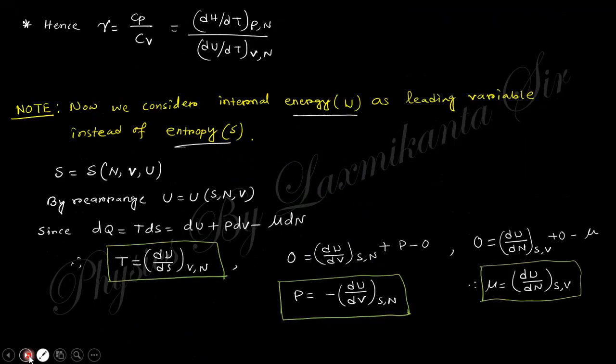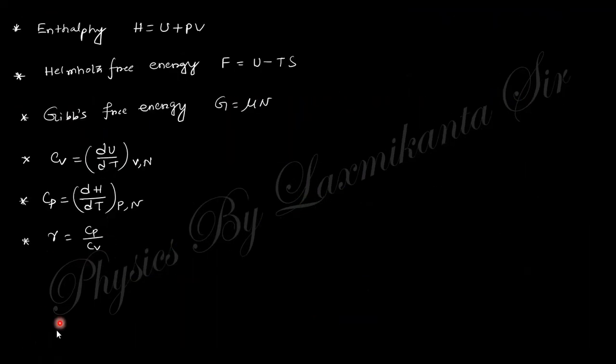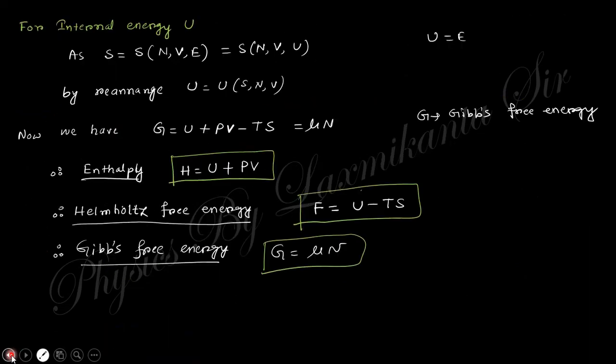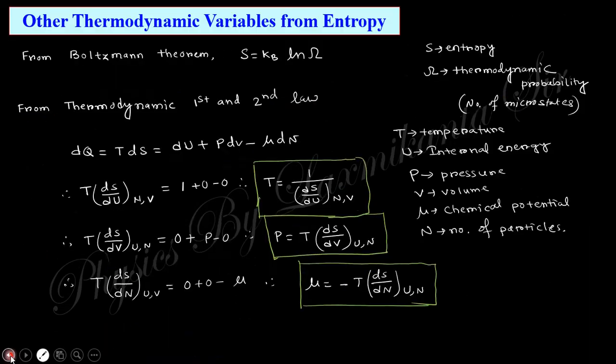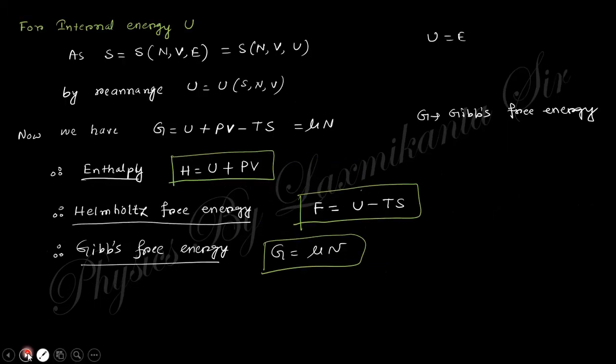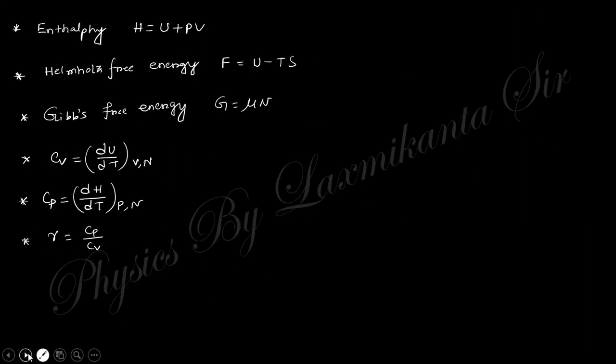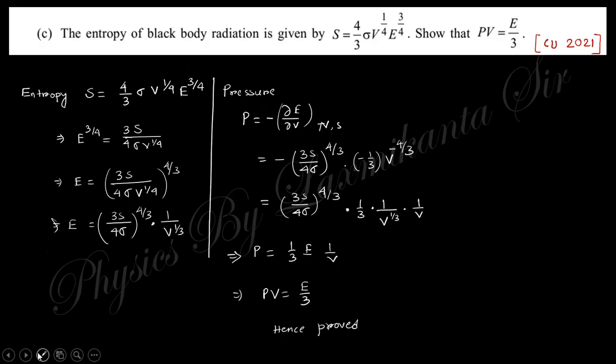Otherwise you can change into E and then find out del u. Otherwise you can simply take the derivative. You can see here, p equal to T del s del v.